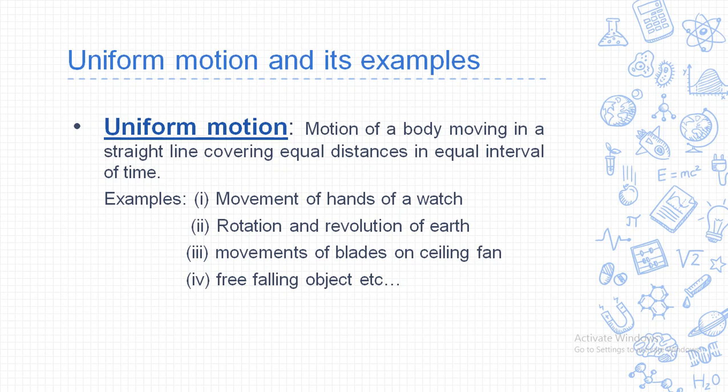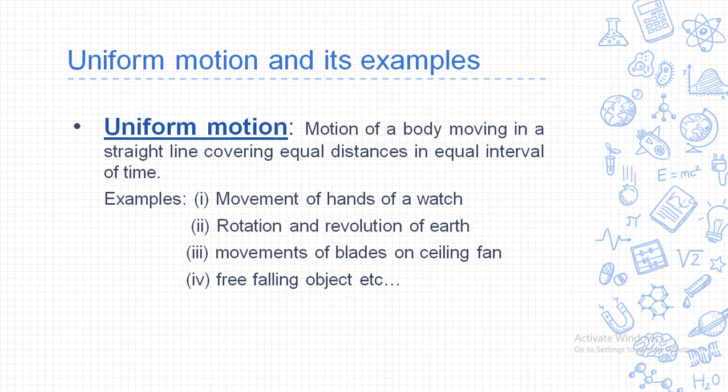Movement of hands of a watch. You know that after completion of every 60 seconds, your second hand comes at 12. So you know that each second it is changing its position, and at completion of 60 seconds it comes at its original position, that is at 12. So it is said to be in a uniform motion.